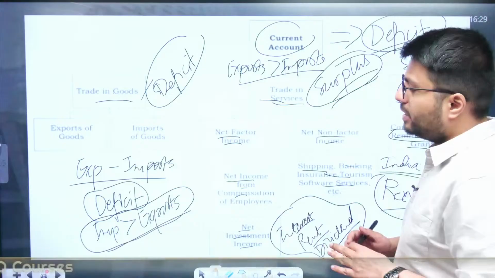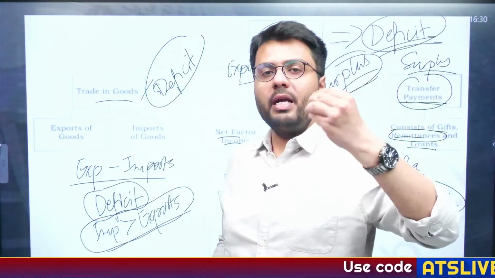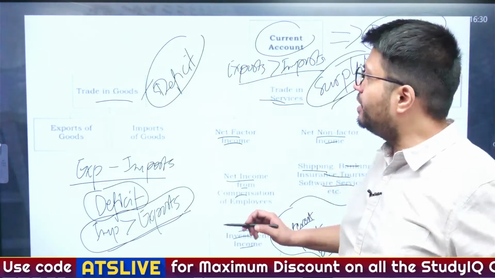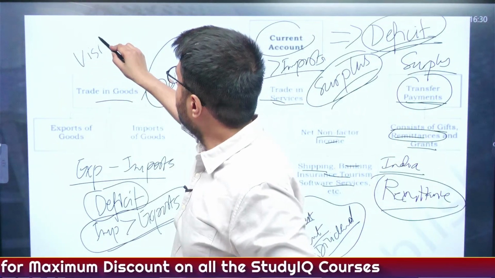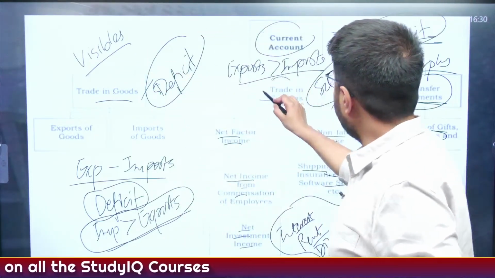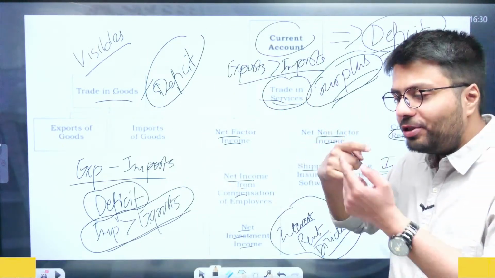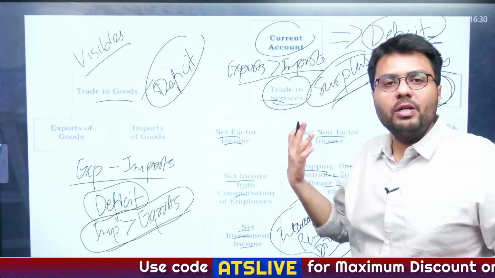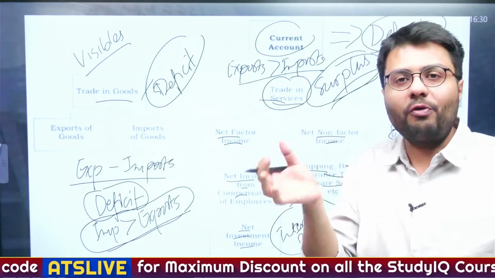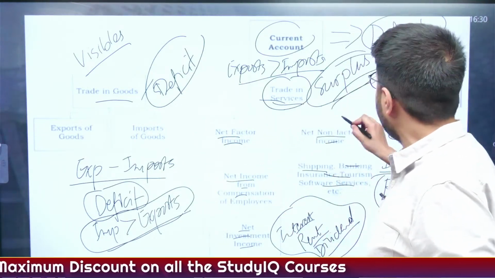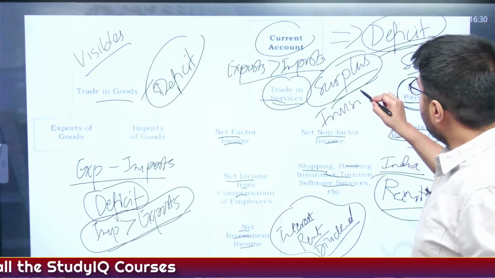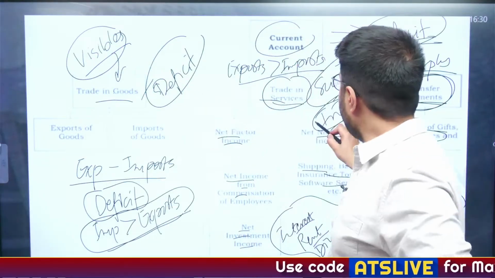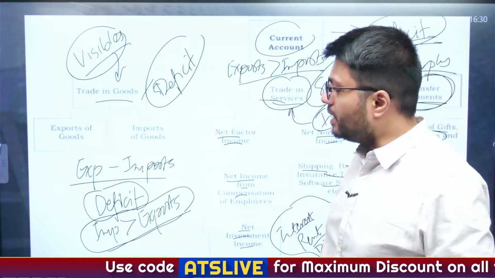Now, you have to understand that goods are called something which is visible in nature, because technically you can see goods coming in and going out of the country. So this is also called trade in visibles. Whereas trade in services and transfer payments are something which you can't see with your eyes going in and out of the country. Suppose you're offering insurance services, how will you witness delivery of that insurance service with your eyes? That is why services and transfer payments are called trade in invisibles. Understand the difference? Visibles include trade in goods, invisibles include trade in services and the transfer payments.